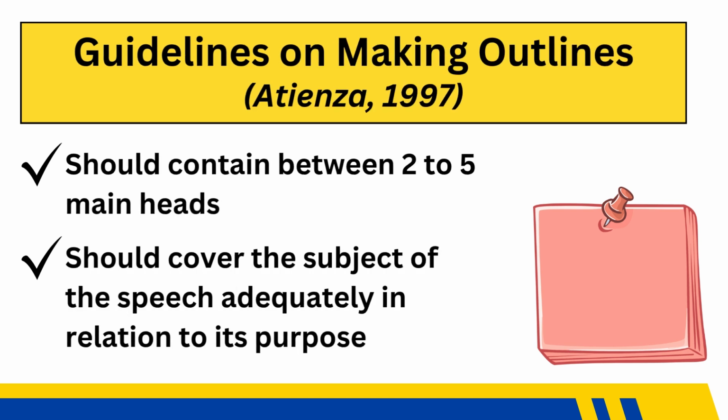When organizing your ideas, you can choose among these three organizational patterns. But before that, let me just share with you the other guidelines on making outlines. This is according to Atienza, 1997, just a continuation from what I've said earlier. An outline should contain between 2 to 5 main heads and should cover the subject of the speech adequately in relation to its purpose.